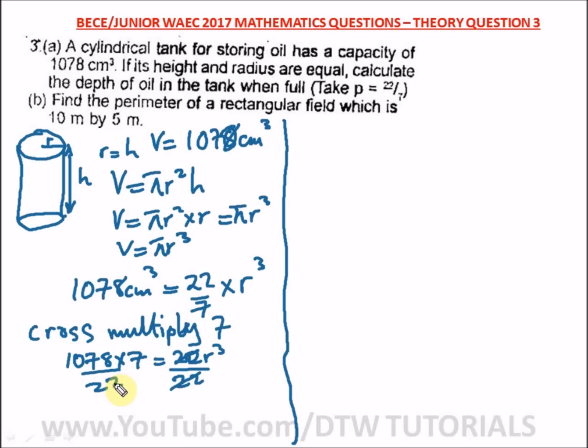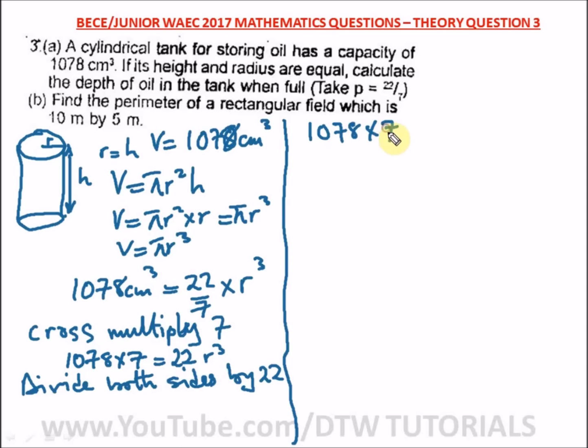Okay, let me not confuse you here. Let me take it one step at a time. So let me go back here. This is 7. So let's say we are trying to make r cube the subject of the formula. To make r cube the subject of the formula, we'll cross multiply 7, then we divide both sides by 22. After you do this, you write divide both sides by 22.